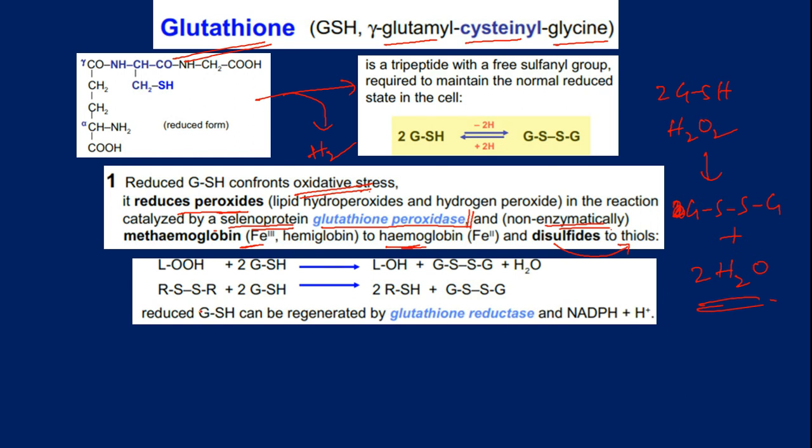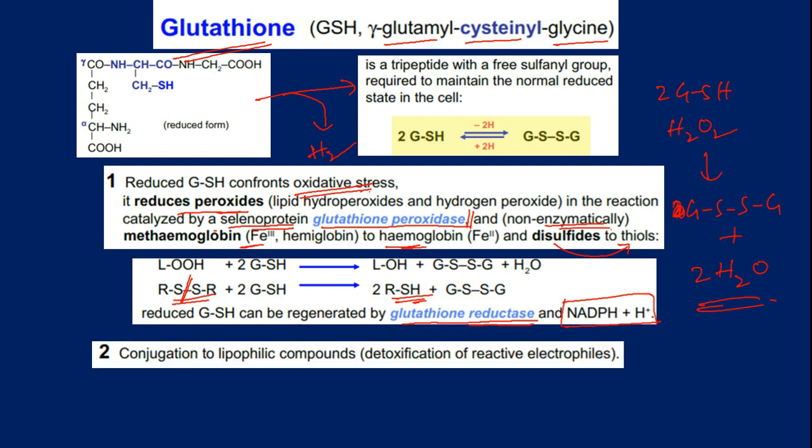And then here in breaking open the disulfide linkages, we use an enzyme, we call it as glutathione reductase, and energy from NADPH is also utilized over here to cut open the disulfide linkages to release sulfhydryl groups.